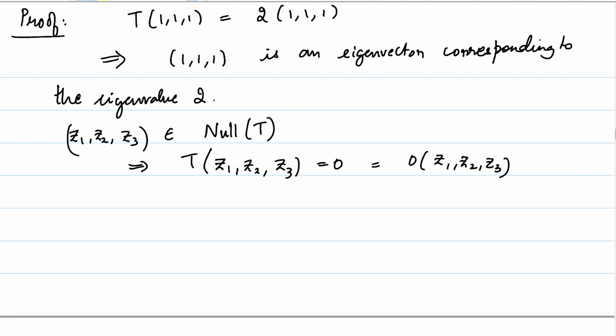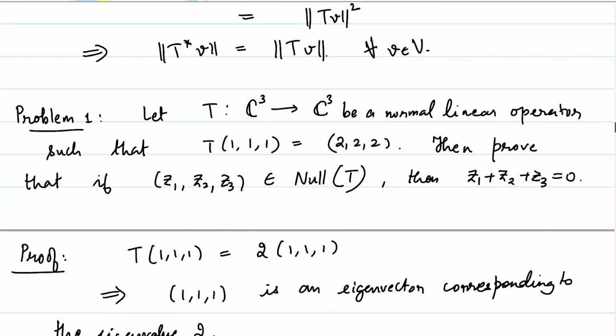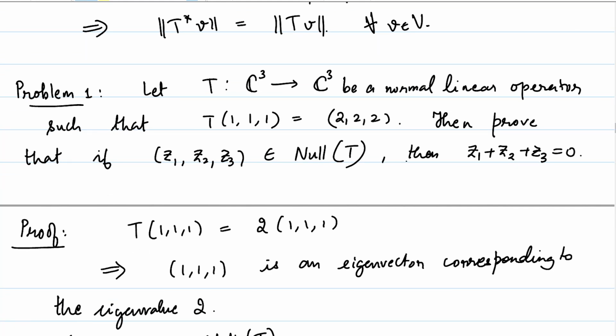So that means that, further, if the null space of a linear operator is non-zero, if it is not an injective linear transformation, then 0 is in particular an eigenvalue of T, and any non-zero vector in the null space will turn out to be an eigenvector corresponding to 0. So here in this case, z1 z2 z3 is an eigenvector of T corresponding to the eigenvalue 0. So maybe I should add in the problem that it be a non-zero vector.